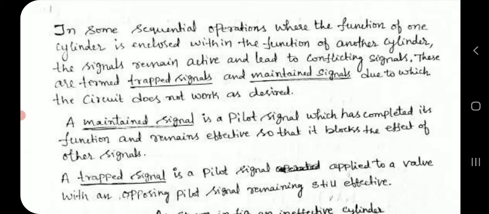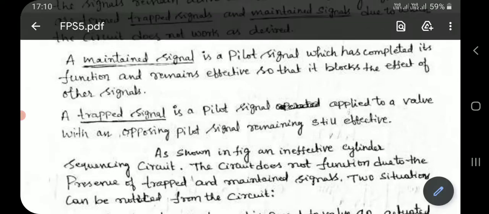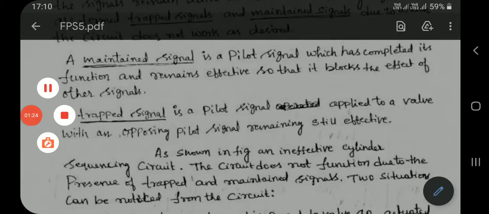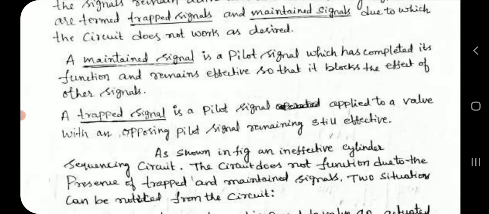A maintained signal is a pilot signal which has completed its function and remains effective so that it blocks the effect of other signals. A trapped signal is a pilot signal applied to a valve with an opposing pilot signal remaining still effective. As shown in the figure, an ineffective cylinder sequencing circuit. The circuit does not function due to the presence of trapped and maintained signals.